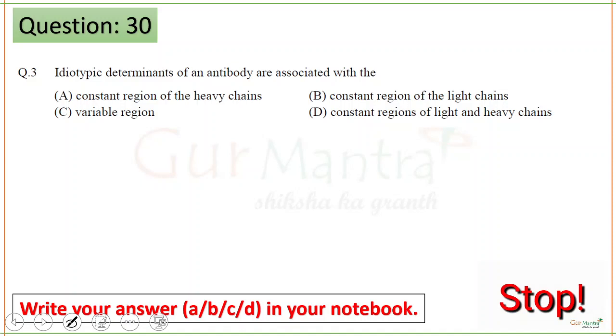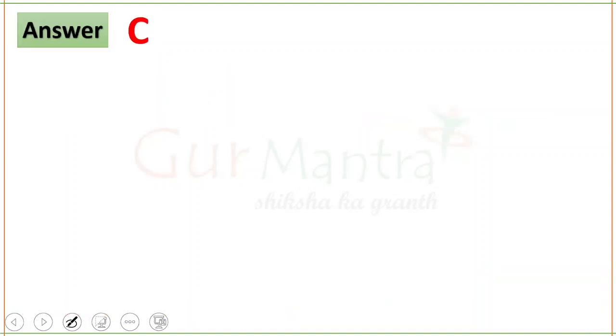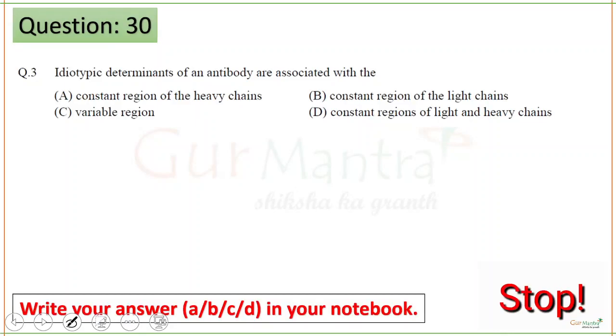Okay, so idiotypic determinants of an antibody are associated with, the correct answer is option C, constant, variable regions. Okay, so C is the correct answer.